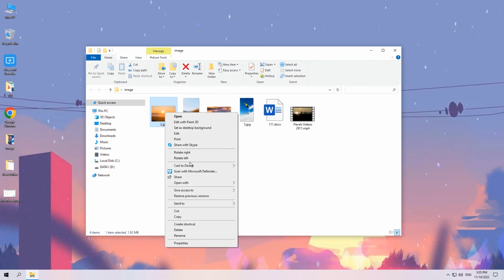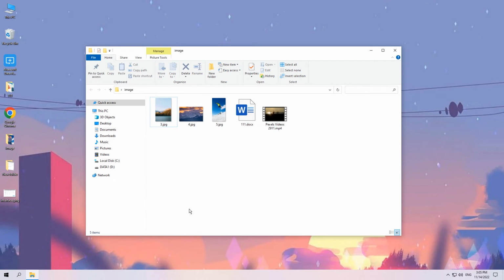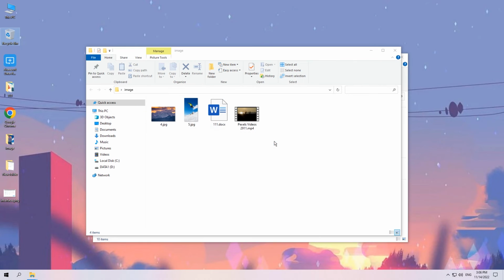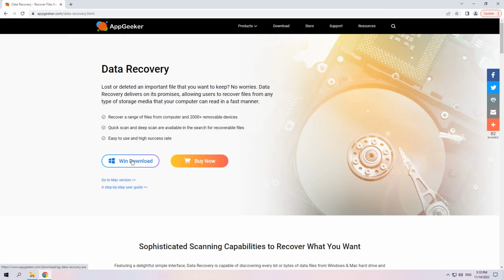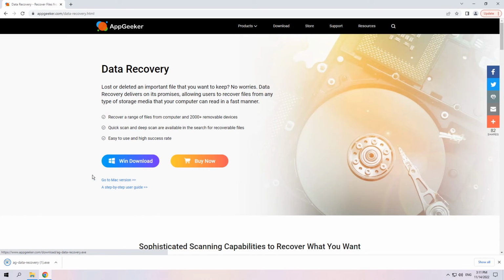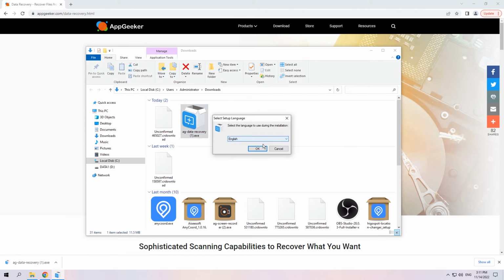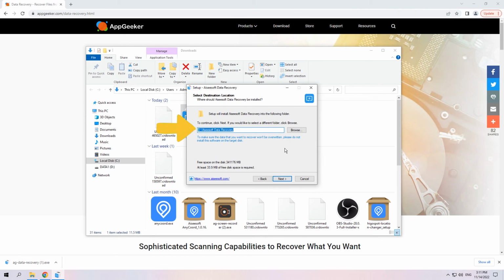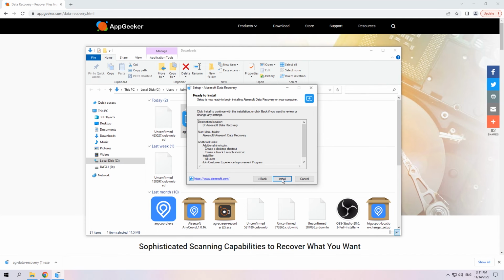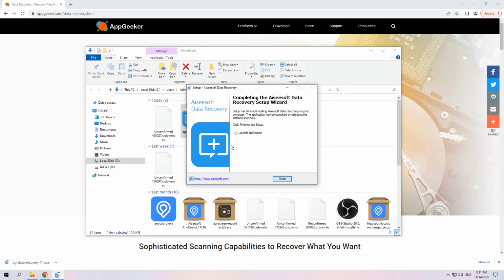So please use the computer as little as possible once the file deletion or recycle bin empty takes place. And try the file recovery software as quickly as possible to make your deleted files visible and accessible. So much for that. Okay, download and install AppGeeker Data Recovery. To avoid your file being overwritten, you need to get it on a different drive that doesn't contain your deleted or lost files, or onto an external drive. This will help you get a better chance of recovering your files.